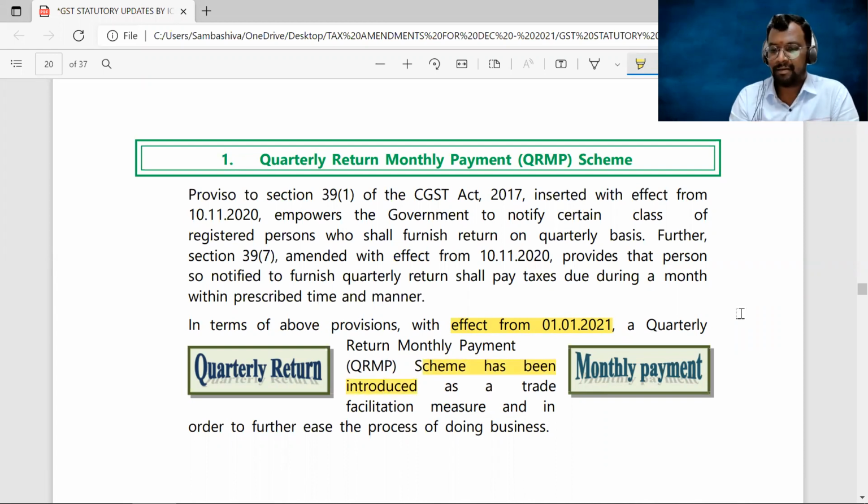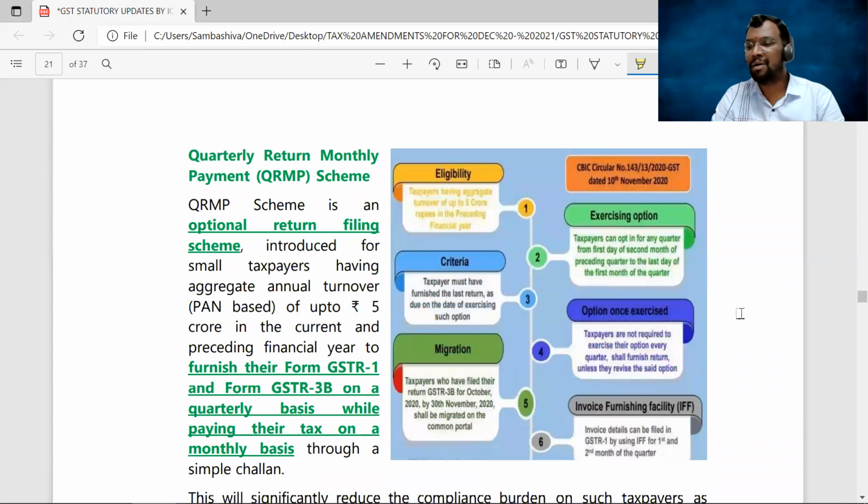The main purpose of introduction of this particular scheme is to further ease the process of doing business. Now, to whom is it applicable? What is the eligibility criteria?